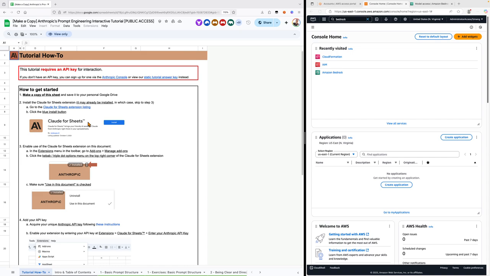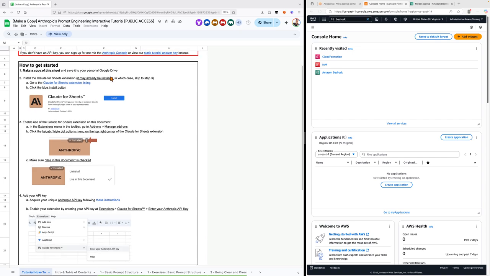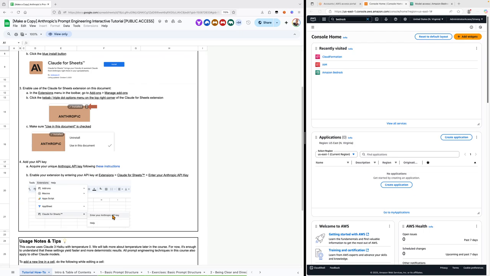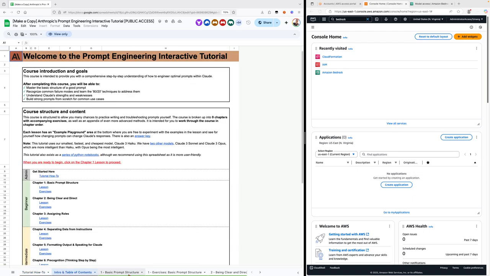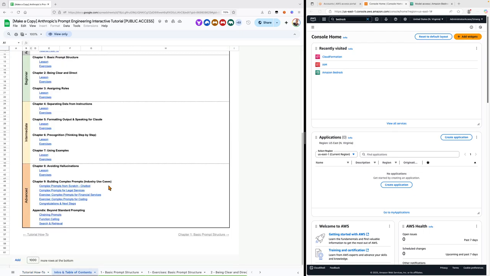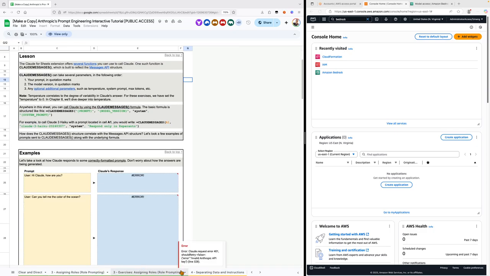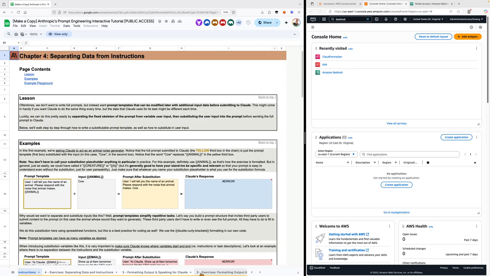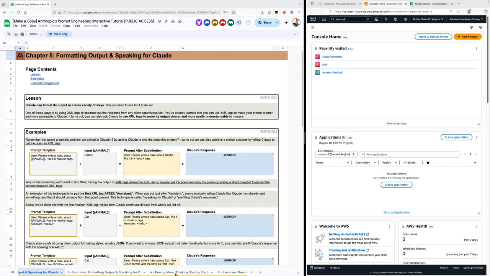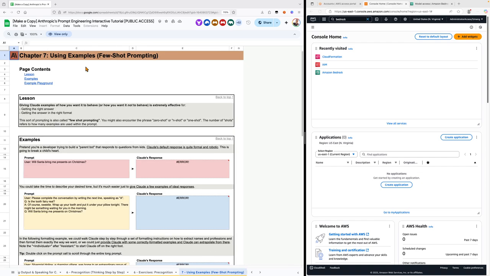So take a look at this resource. You can check it out. You need to set up an Anthropic API key, but they have instructions on how to get started and get your key. They have some content, some exercises, some lessons, and building complex prompts, everything in here, all the way from basic prompt engineering to advanced prompt engineering, chain of thought, speaking with Claude. So I would highly recommend that you check it out.